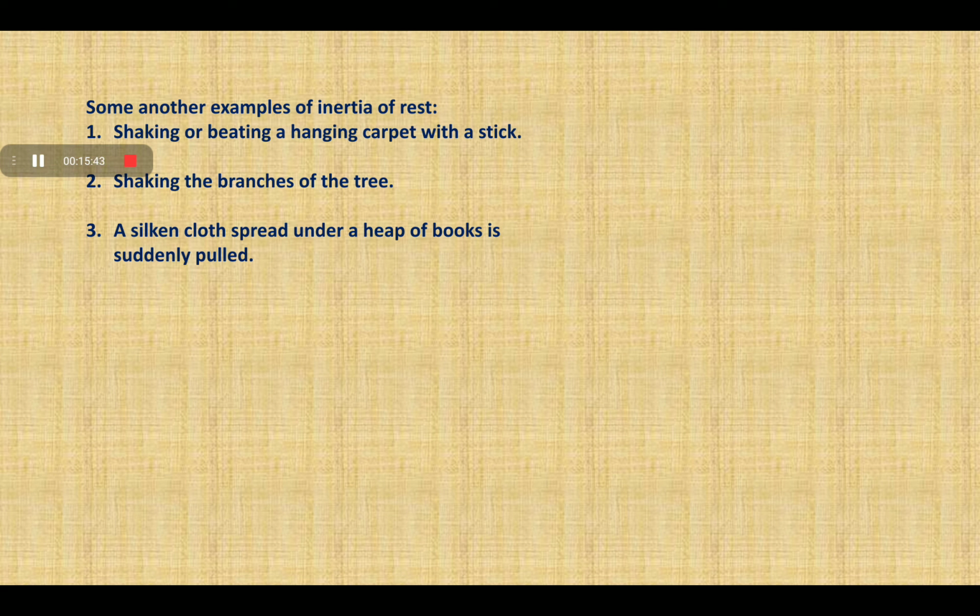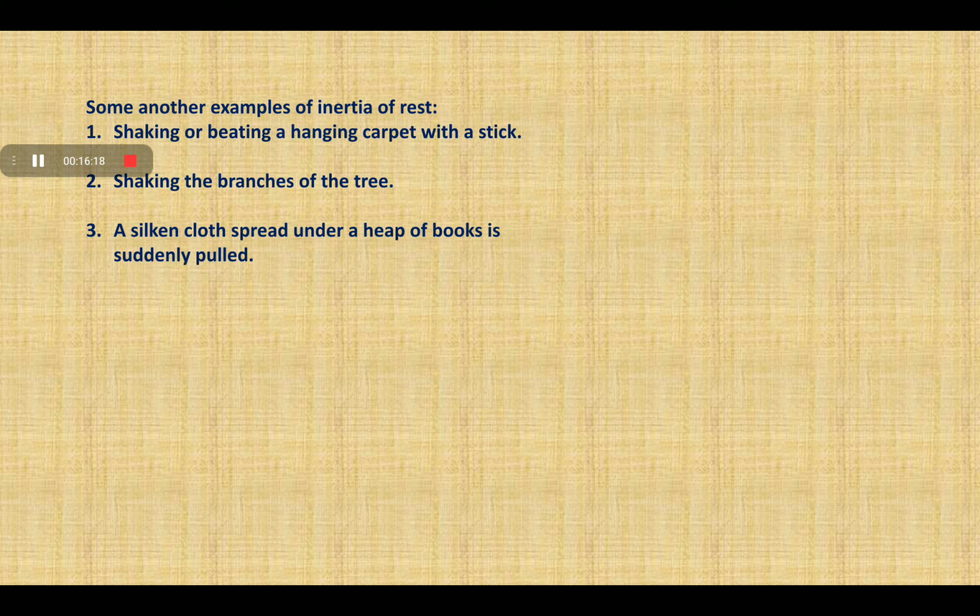The third is a silken cloth spread under a heap of books that is suddenly pulled. In this case, the first condition is that both the silken cloth and the heap of books are in the state of rest. But when we pull out the silken cloth from under the heap of books, the heap of books remains in the state of rest due to inertia of rest.